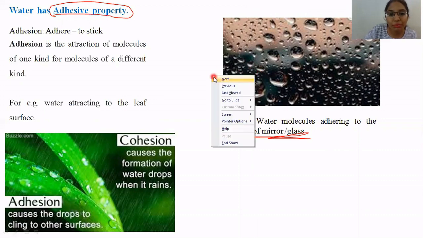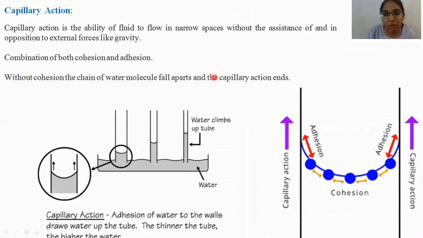Now, what is the main role of cohesive and adhesive properties when it comes to biology? Why is it so important for water to have cohesive and adhesive properties? One of the phenomena it causes is capillary action. As you know, a capillary is a small glass tube, and if you place this tube in water, then the water itself is going to rise up.